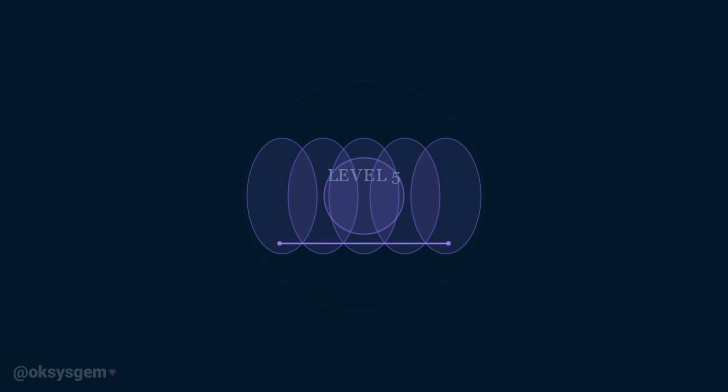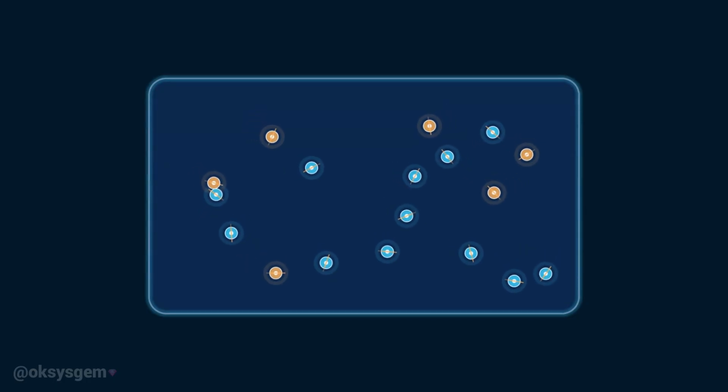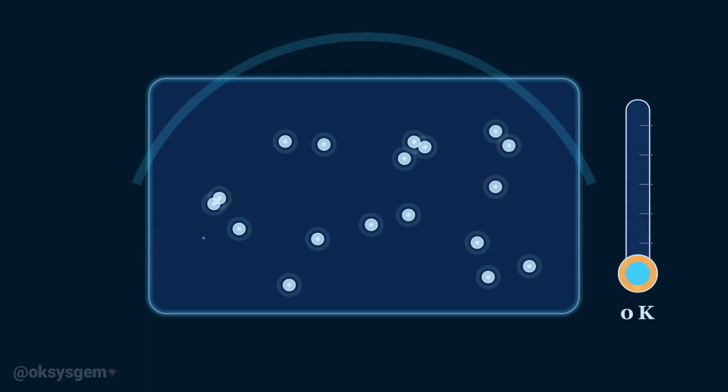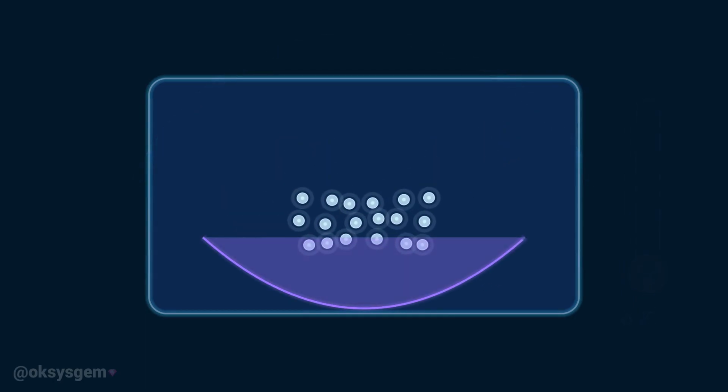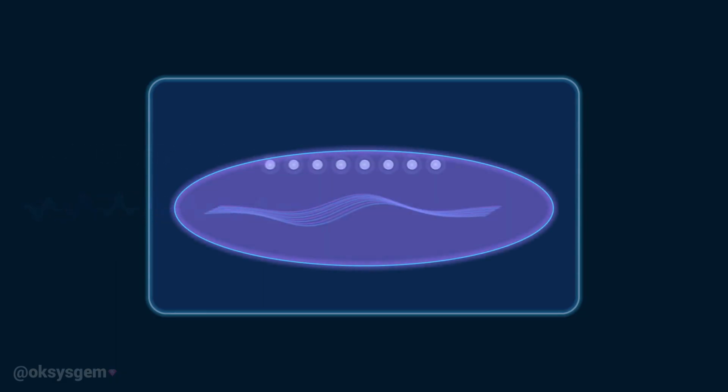Level 5, Bose-Einstein condensates. A Bose-Einstein condensate forms when certain atoms are cooled to temperatures extremely close to absolute zero, the lowest temperature physically possible. At this point, the atoms lose almost all of their ordinary thermal motion. Quantum mechanics says that particles can behave like waves. Under normal conditions, the quantum waves of separate atoms are too small and chaotic to notice.